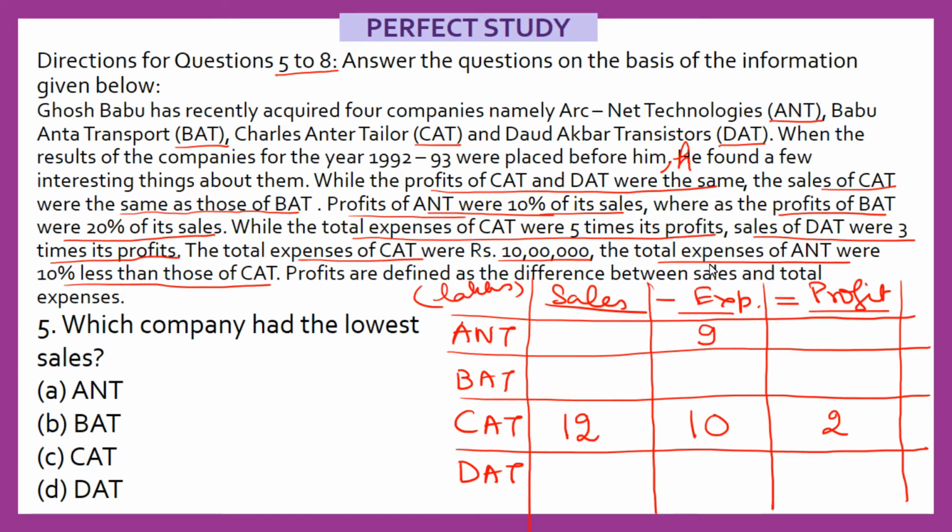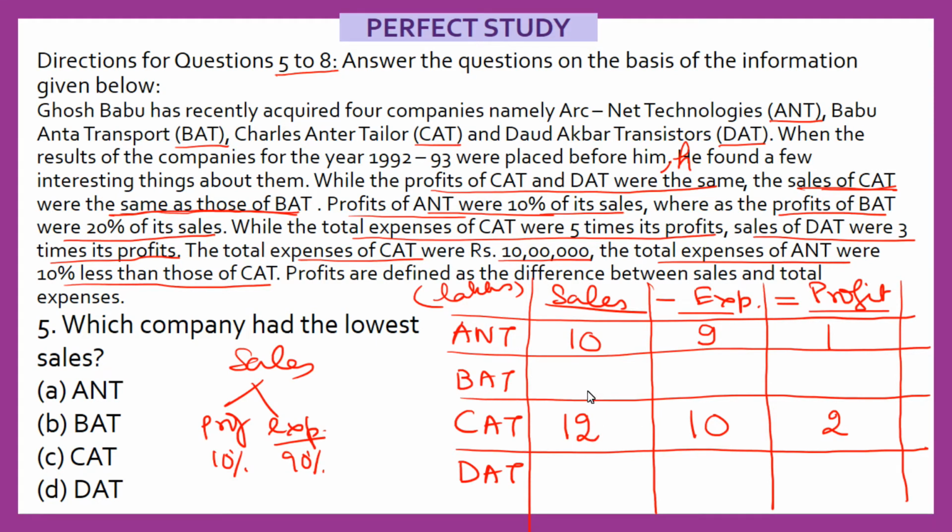Now what else data is given here? Let's figure it out. Here it says profits of ANT were 10% of sales. If profit is 10% of sales, that means expenses are what? 90% of sales, because your sales is simply broken up into profit and expense. There is nothing else. So if my profit is equal to 10%, expense must be 90%. If 9 represents 90%, 10 will represent 100%. So sales must be 10, and that means profit must be equal to 1. That is for ANT.